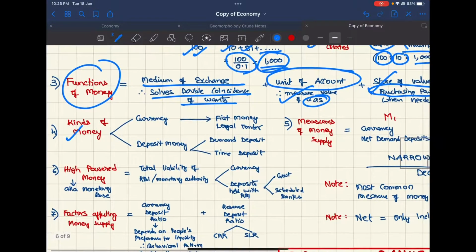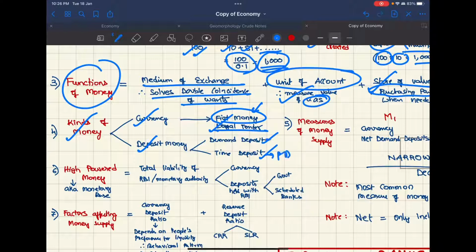Now coming to kinds of money, there are currency and deposit money. Currency is fiat money, that is on the order of the government, and it is legal tender, that is you cannot reject payment in currency. And in deposit money, there are demand deposits and time deposits. Time deposit is like an FD, and demand deposit is like your savings bank account.